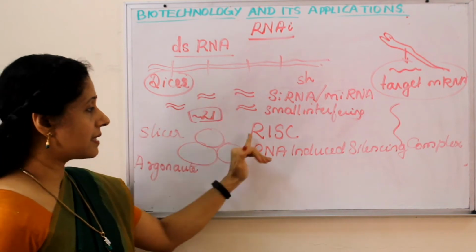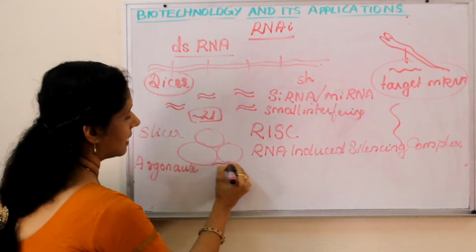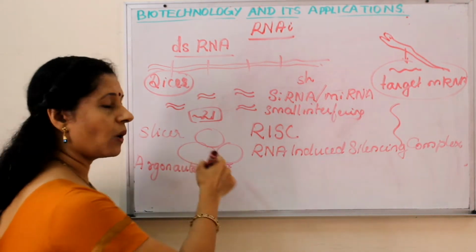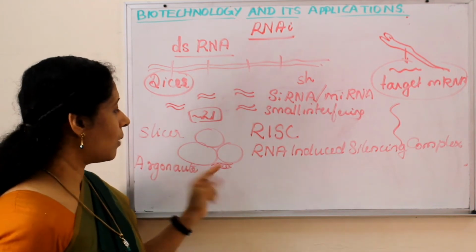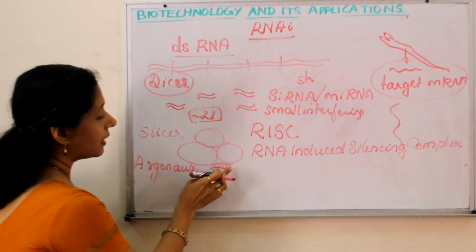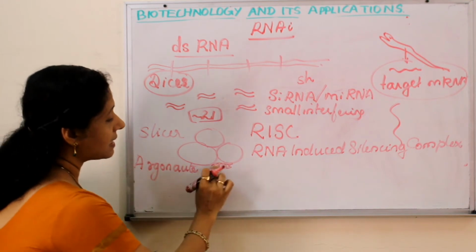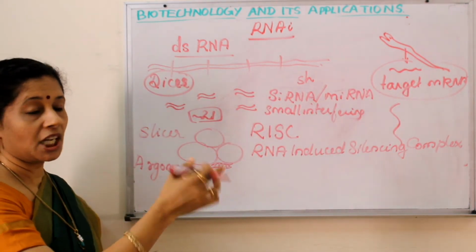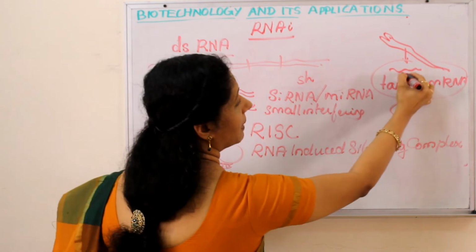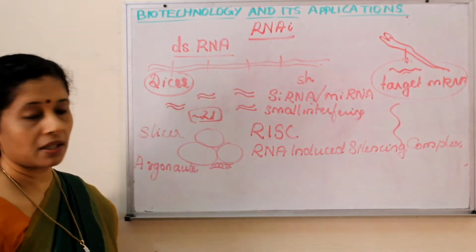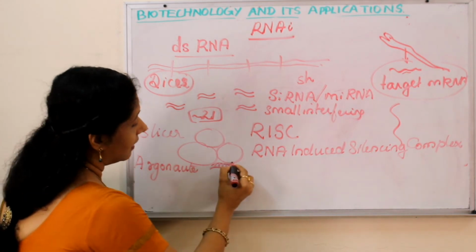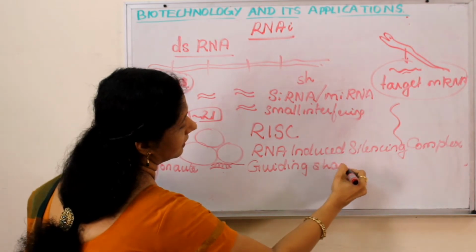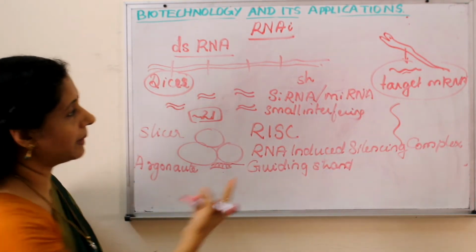Now RISC is formed, so the RISC will come and bind with this double-stranded siRNA. Even microRNA will also come and bind with this. Now what happens? This has two strands, right? But this double-stranded RNA is made complementary to the target mRNA because it's a defense mechanism. We have to destroy it. So we need to know the complementarity of this. Based on that, this RNA is formed. So this RNA has two strands. The one strand is called a guiding strand, which will be complementary to the mRNA. Complementary to the mRNA means what?